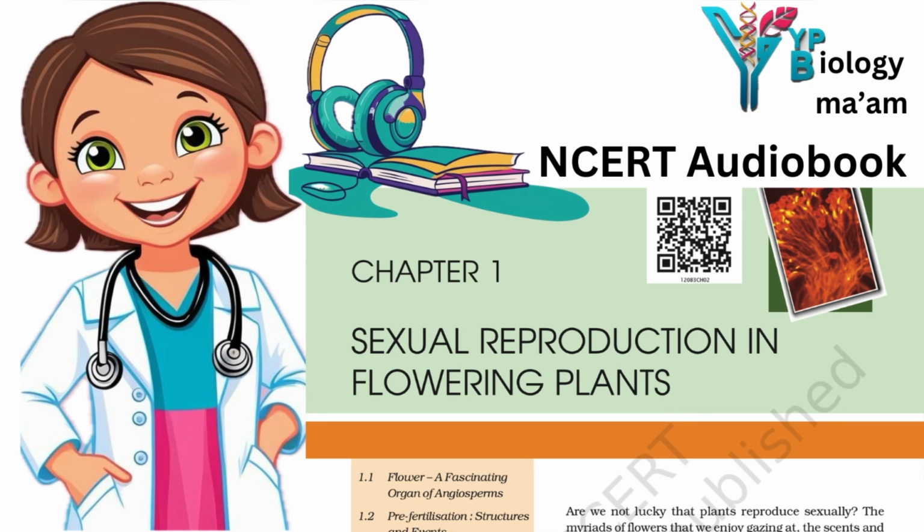Pollen-pistil interaction. Pollination does not guarantee the transfer of the right type of pollen, that is compatible pollen of the same species as the stigma. Often pollen of the wrong type, either from other species or from the same plant, if it is self-incompatible, lands on the stigma.